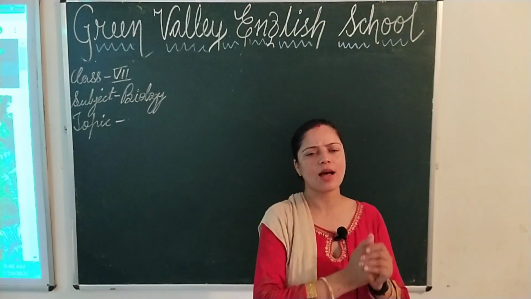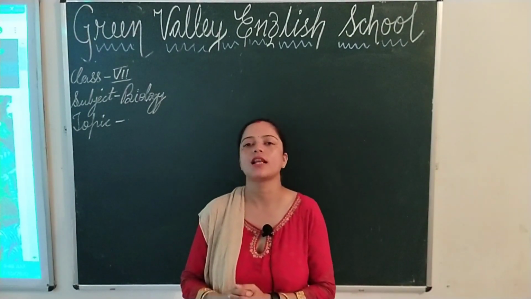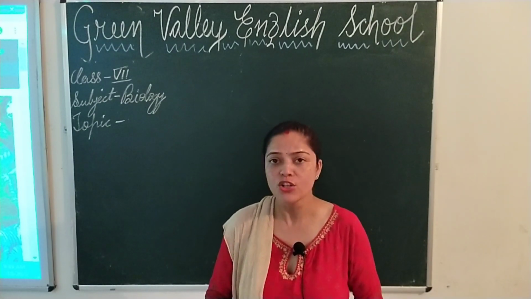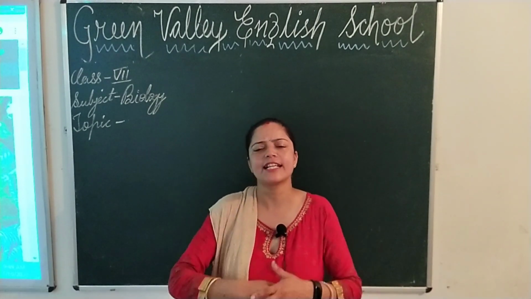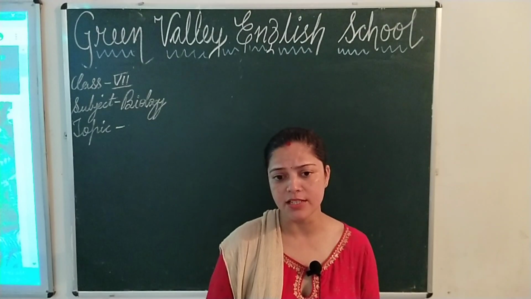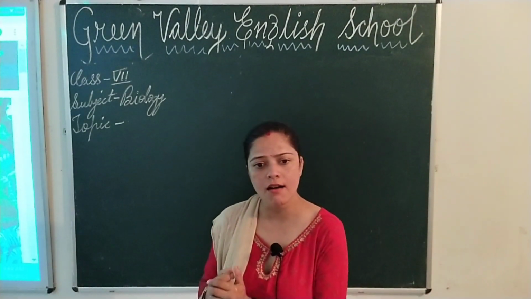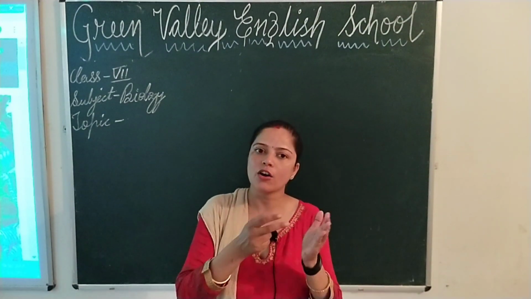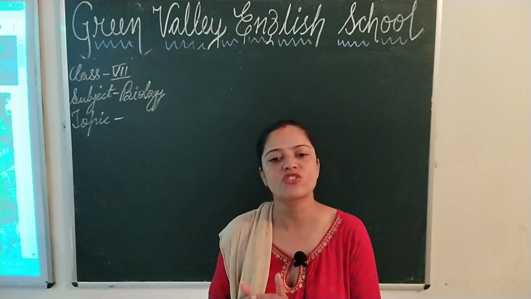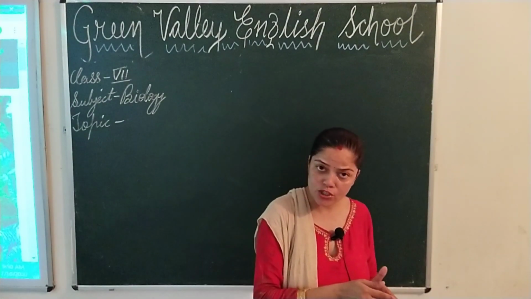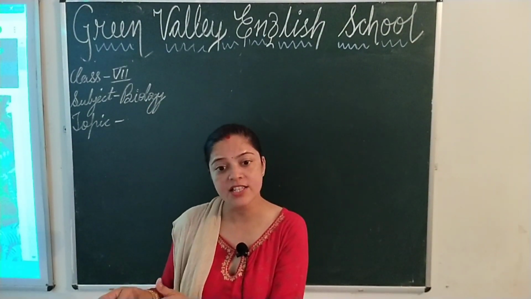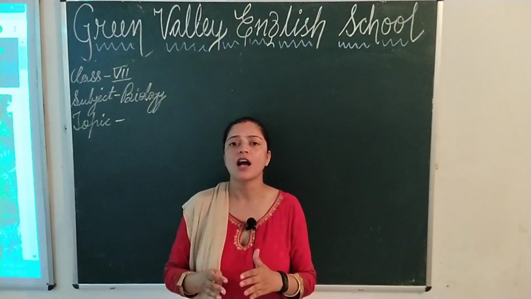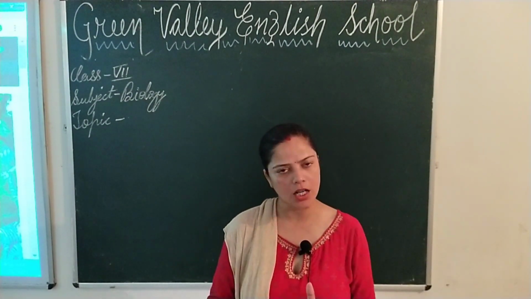In your last chapter, you studied about classification of plants. So, as you know, there are different kinds of animals which live on earth. These animals are of different sizes. They are also different in their structure. From the tiny mosquito to the big elephant and whale, all are animals. All animals are different from each other.